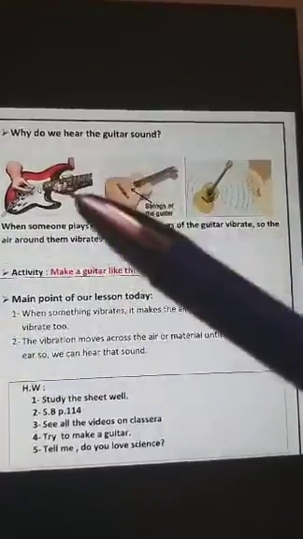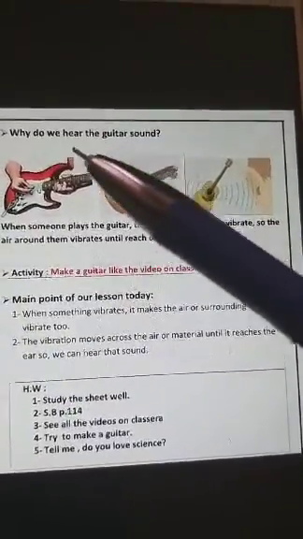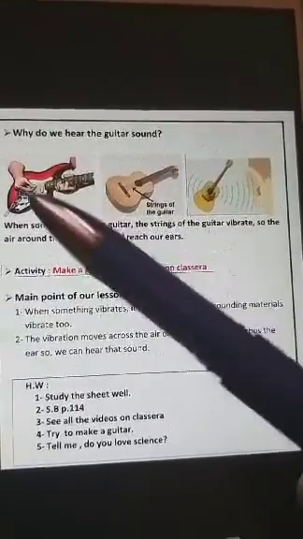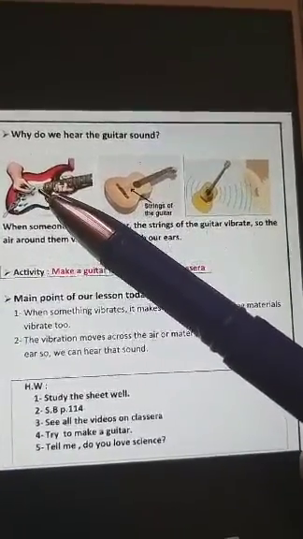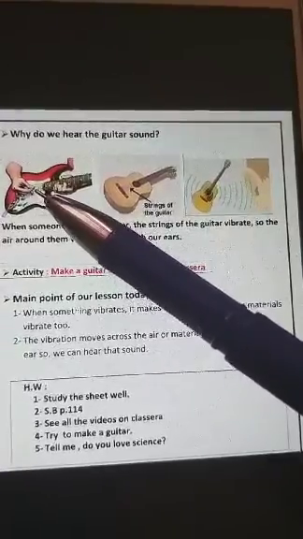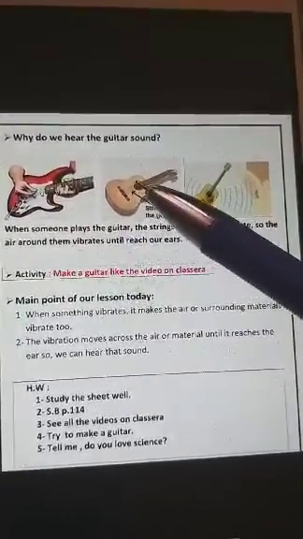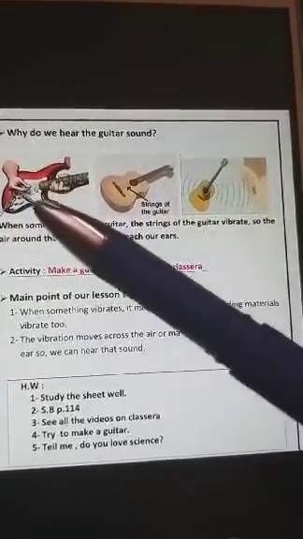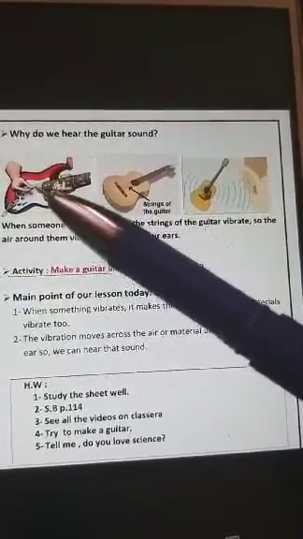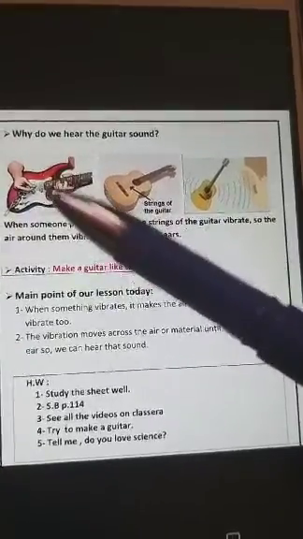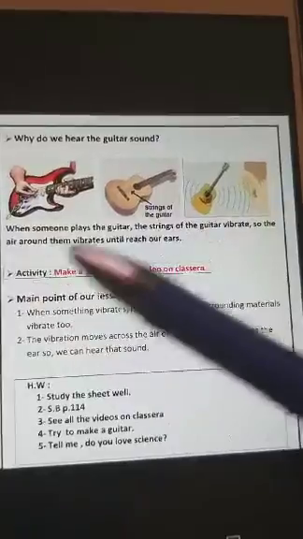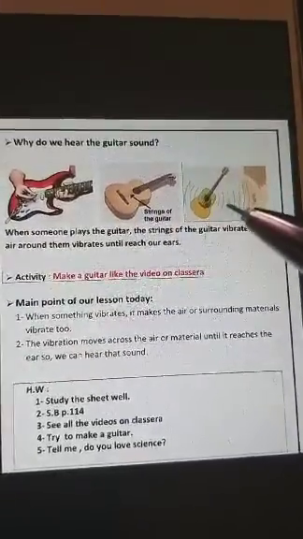Here is an example of vibrations. Why do we hear the guitar sound? This is the guitar, and here someone plays a guitar and moves the strings of the guitar. These lines are called the strings of the guitar. When he plays the guitar and moves the strings, what will happen? They will vibrate and vibrate the air around the guitar. And these vibrations, can you see them?